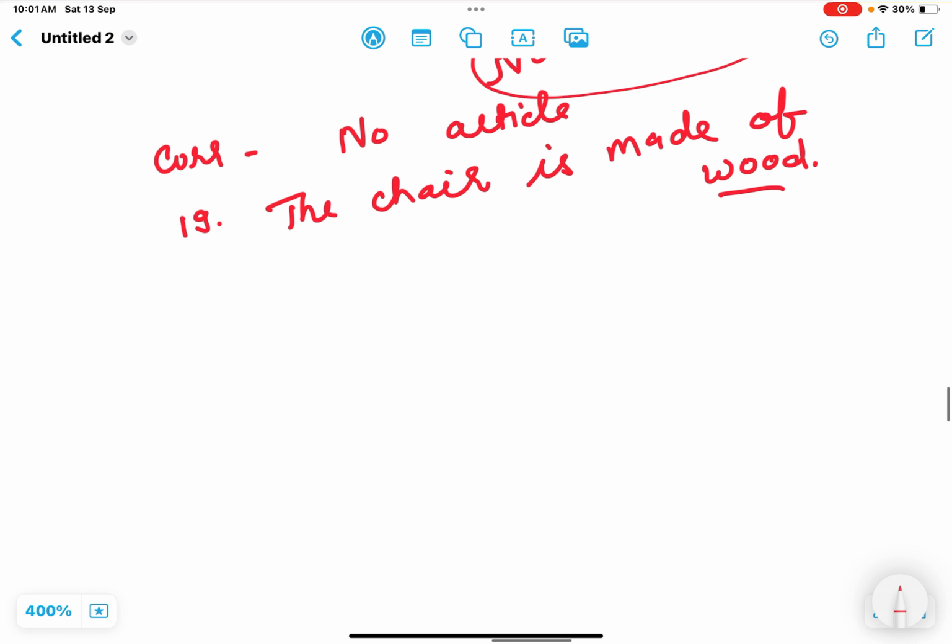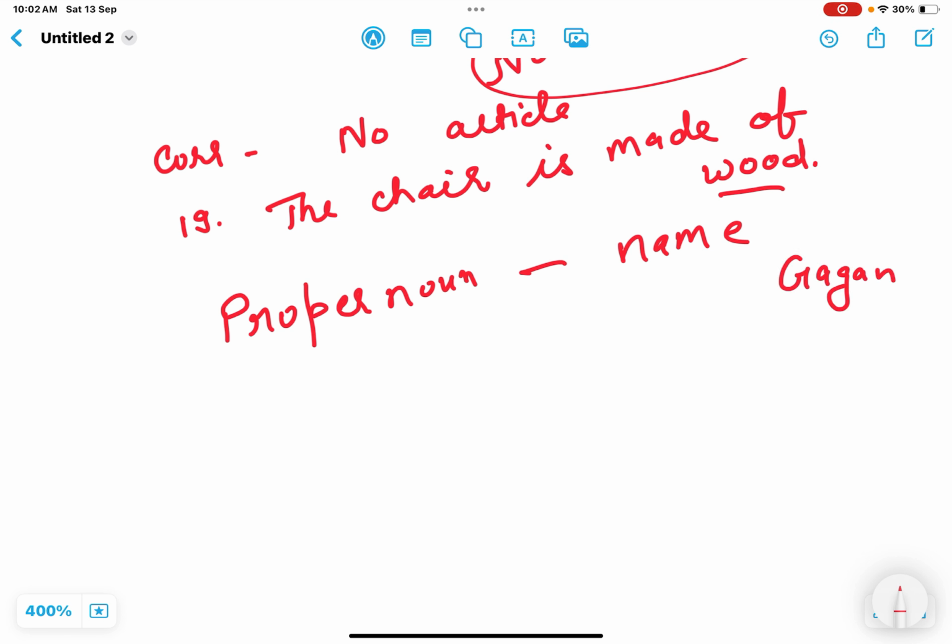So do let me tell you, whenever we have a proper noun, that means someone's name. For example, my name is Gagan, so I will never use any article with my name. I won't say that I am a Gagan, or my name is a Gagan, or my name is an Gagan, or my name is the Gagan. No, no article is to be used with names.